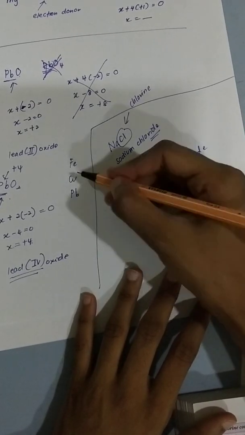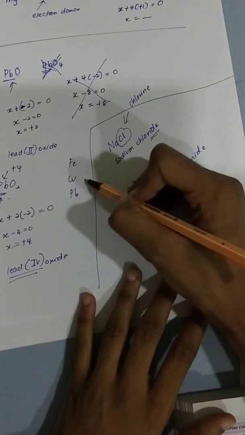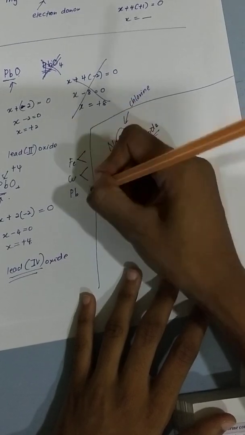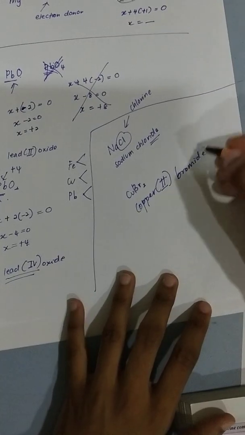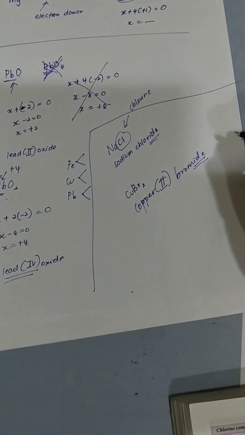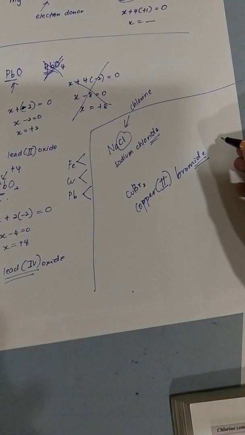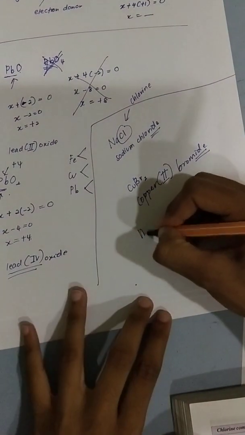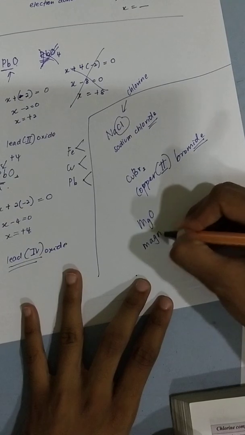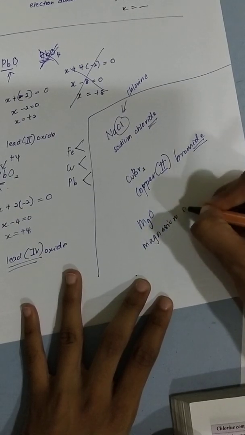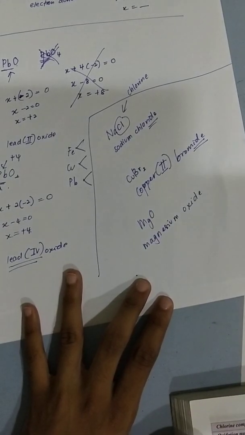Because copper, remember, has 2 oxidation states, so I have to tell which one. And if you notice, it's the non-metal that is changing the name. Another example, you spell it as magnesium oxide. So who's changing the name?